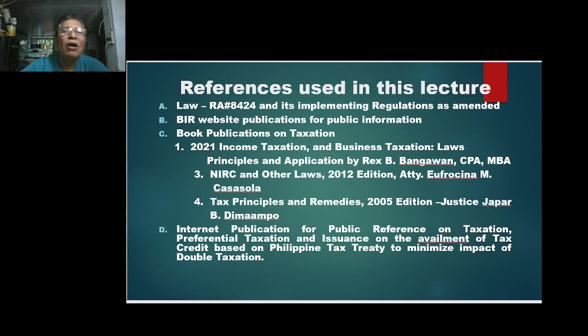Okay, so the references that have been used in this lecture are: first, the law on Republic Act 8424 and its implementing regulations as amended. Letter B, BIR website publications for public information. Letter C, book publications on taxation.